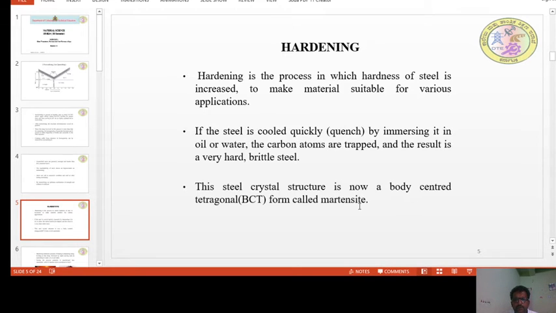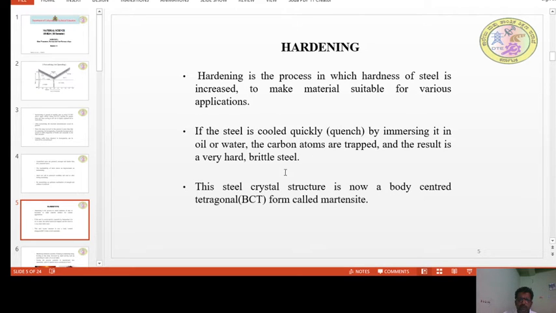In that case, it will deform the structure. The structure which is BCC is elongated because of this deformation and results in what is called body-centered tetragonal, and this is called martensite, which is very hard in nature.